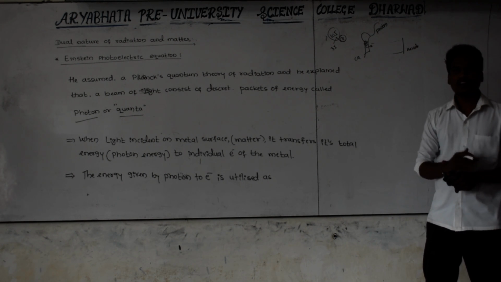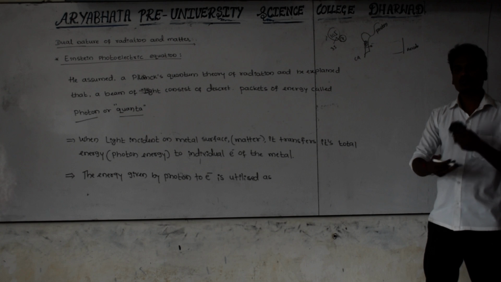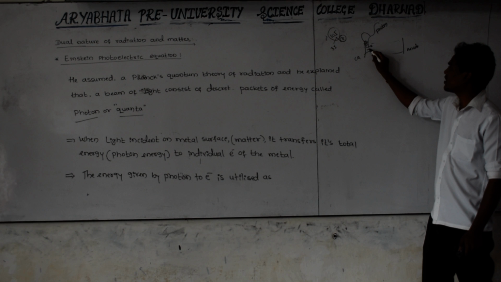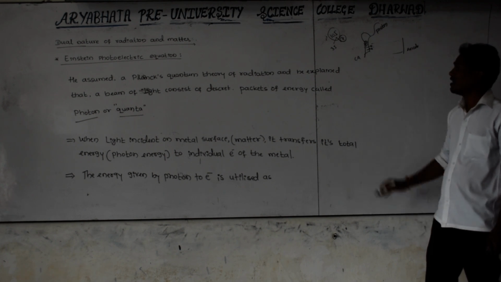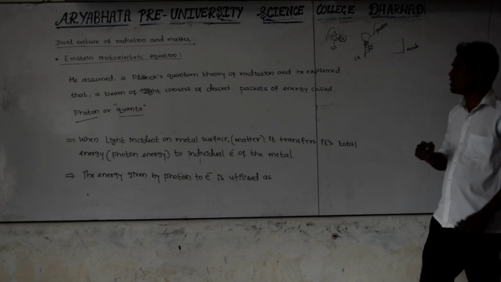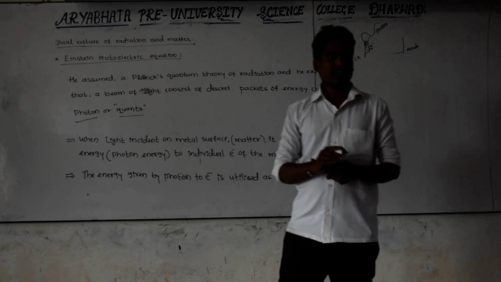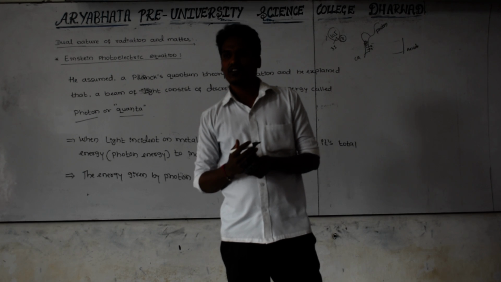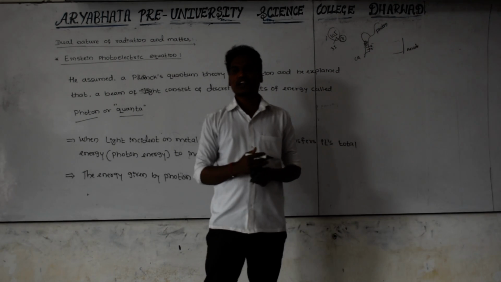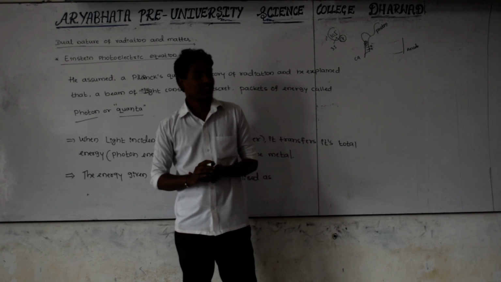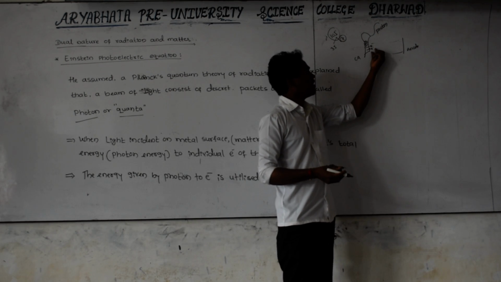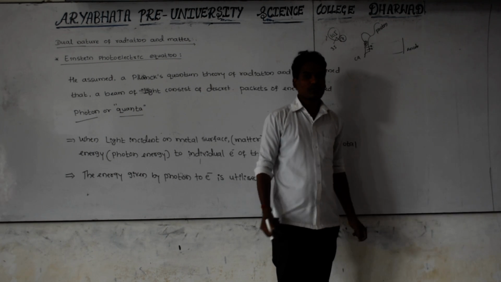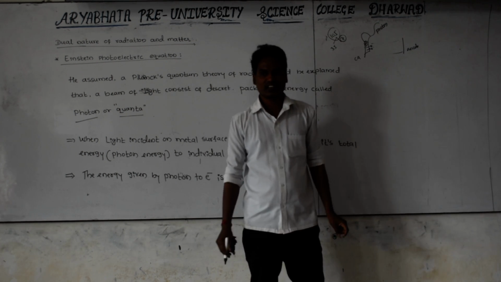Why is it not moving? In order to move, it needs some energy. Just to come out from the surface of the metal, it needs some energy, and in order to move that electron, in the sense, whenever the electron is moving, the energy associated with a moving particle is called kinetic energy. In order to move, it needs another remaining part of the energy, and just to come out from the surface of the metal, it needs some part of the energy.